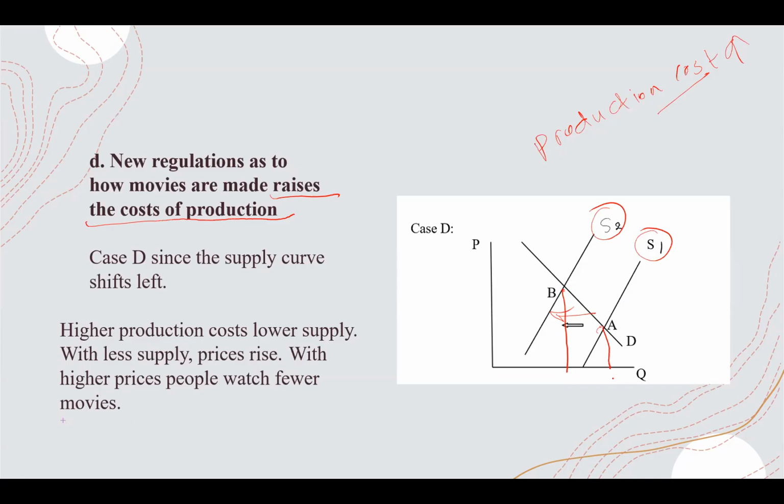So the quantity is decreasing because supply is decreasing. Now the quantity they provide is decreasing.